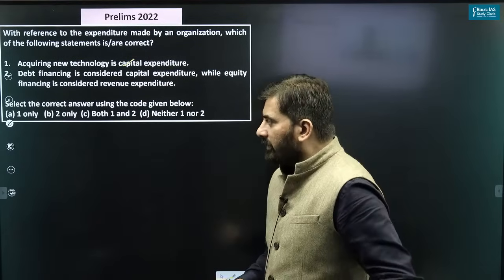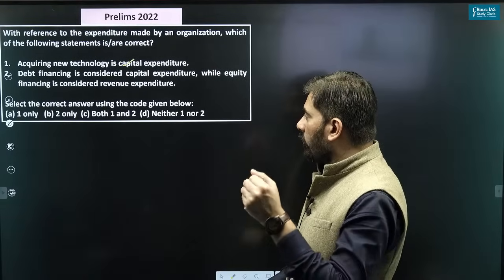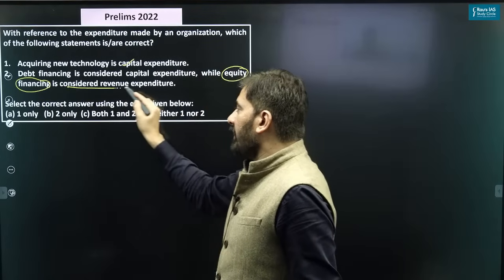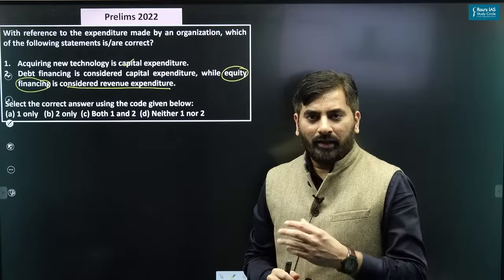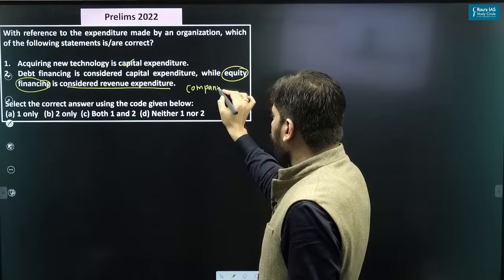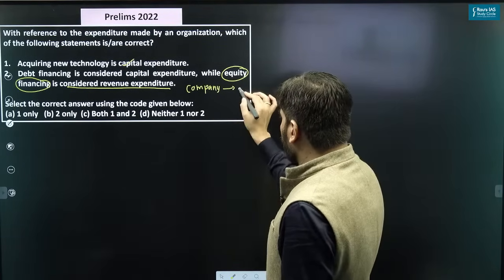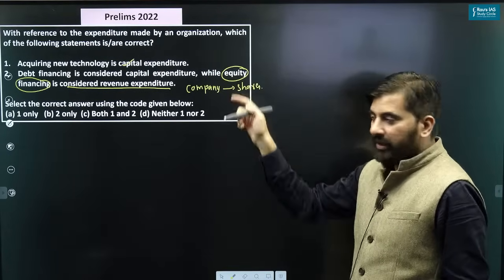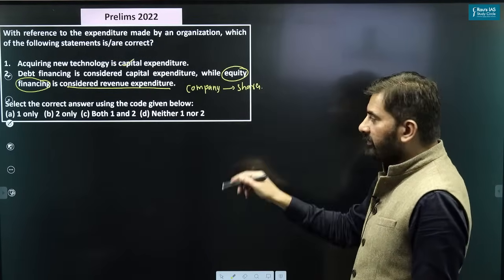Look at the second thing. Debt financing is considered capital expenditure, while equity financing is considered as revenue expenditure. Now what is equity financing? Equity financing means you have a particular company. This company raises capital through issue of shares, and you know share means equity. So it has raised capital through issuance of shares.